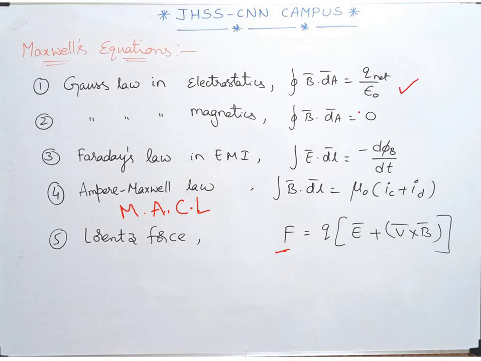That is the relation between the net charge enclosed in that volume and the total flux. Now in the case of magnetics, Gauss law in magnetics states that the integral of B bar dot dA bar equals 0. Look at the right hand side of the equation, 0, which indicates that the number of field lines entering a region is equal to the number of field lines leaving the region. Thus flux entering is equal to flux leaving. Hence we can clearly say that magnetic monopoles do not exist. They always exist in pairs. And as it shows 0, flux entering and leaving are equal, so the field lines form closed loops.